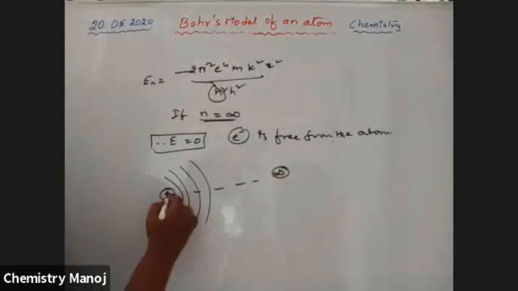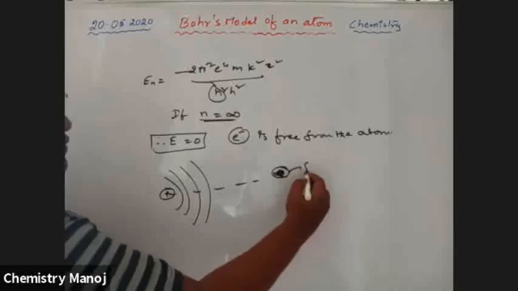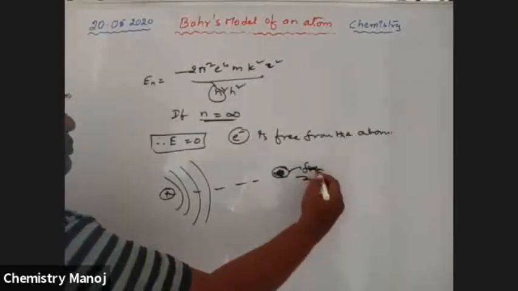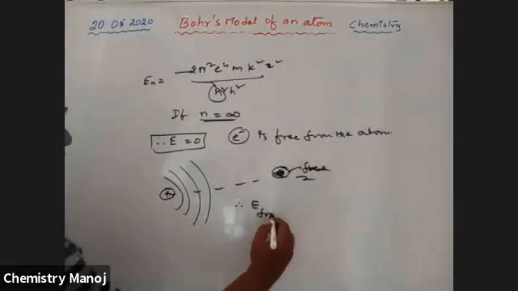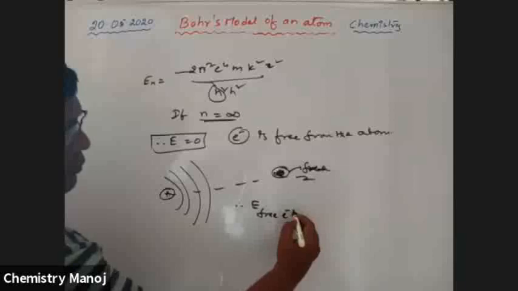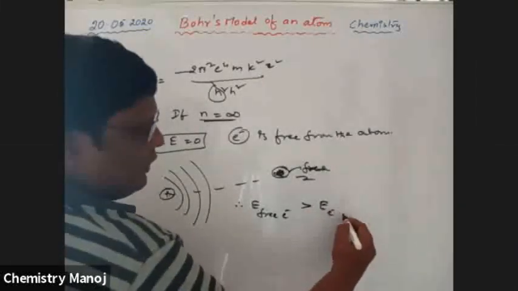This electron is not influenced by the nucleus, so it is taken as a free electron. That free electron has more energy. Therefore, energy of free electron should be greater than energy of electron in atom.